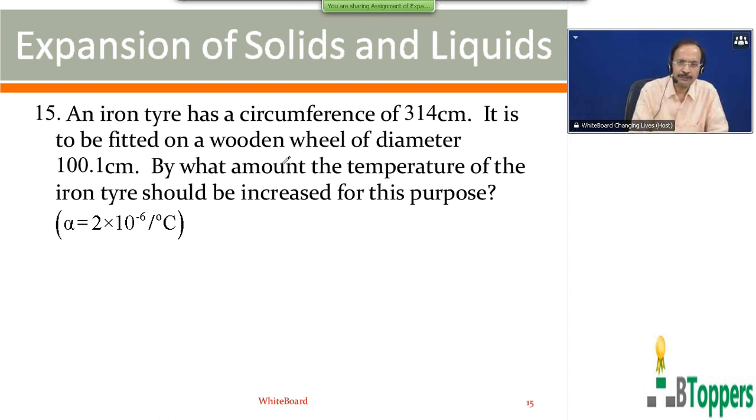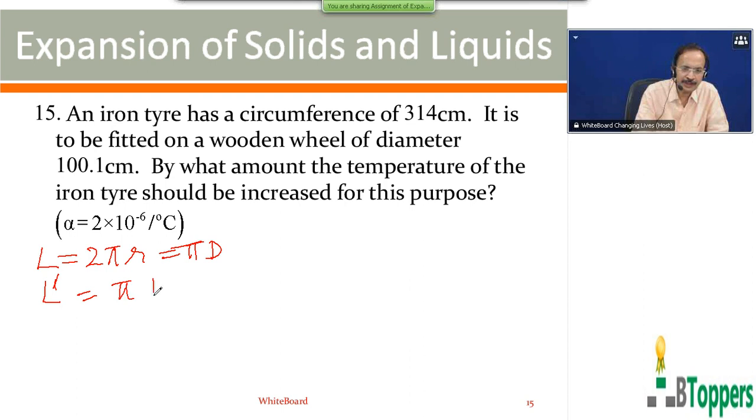The iron tire will fit onto the wooden wheel when the length or circumference of the iron tire increases and becomes the same as the circumference of the wooden wheel. That means the initial or original length, denoted by L, you can write as 2 pi times the initial radius, or pi times the original diameter. The final length, denoted by L dash, is equal to pi times the final diameter.